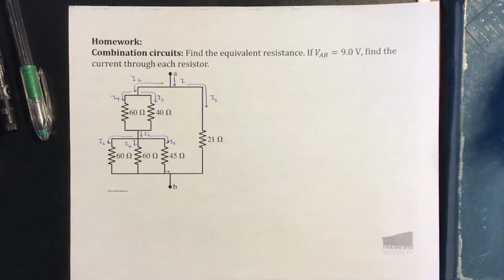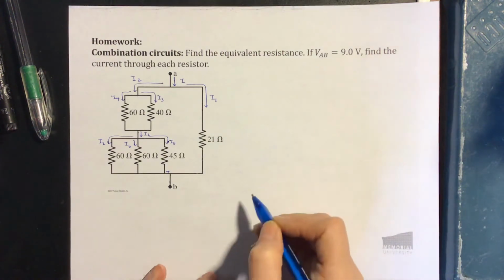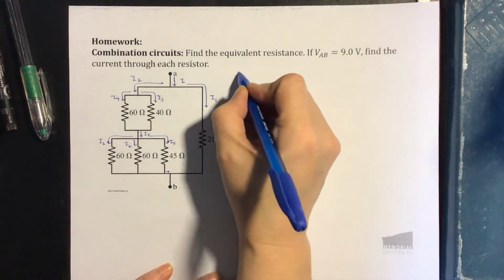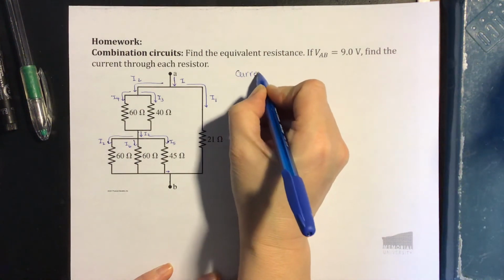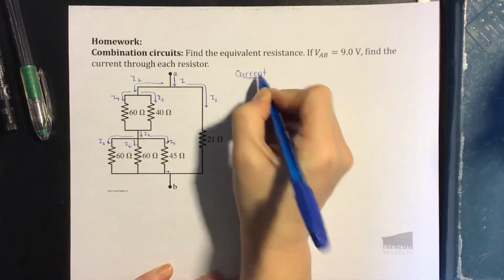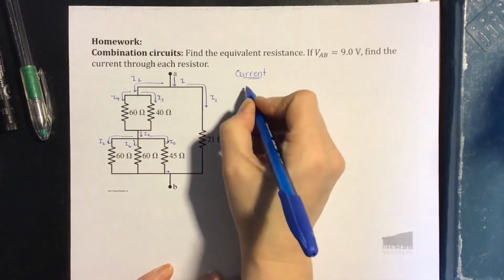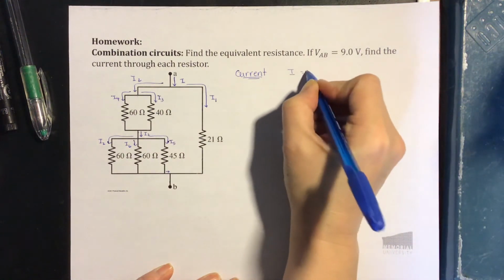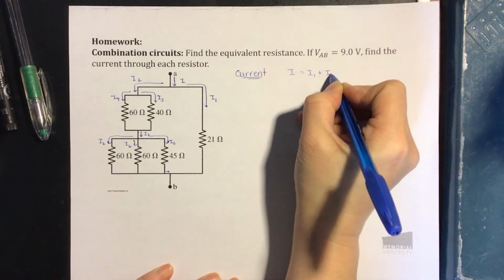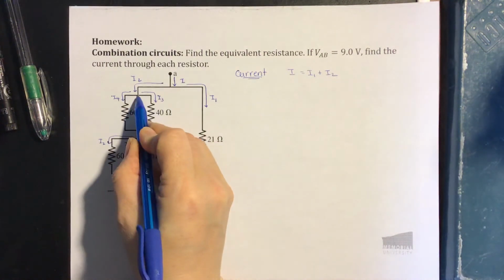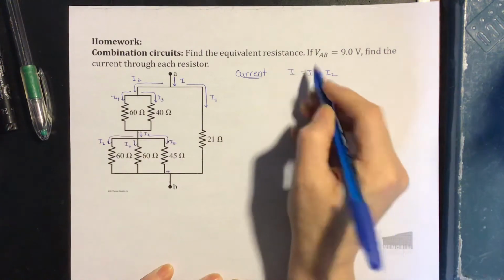So we want to apply Kirchhoff's laws. So first let's write down our current law equations, which says the total current into a junction equals the total current out of a junction. So for our current law, we have that current I equals I1 plus I2. At this junction, current in is I2, out is I3 plus I4.